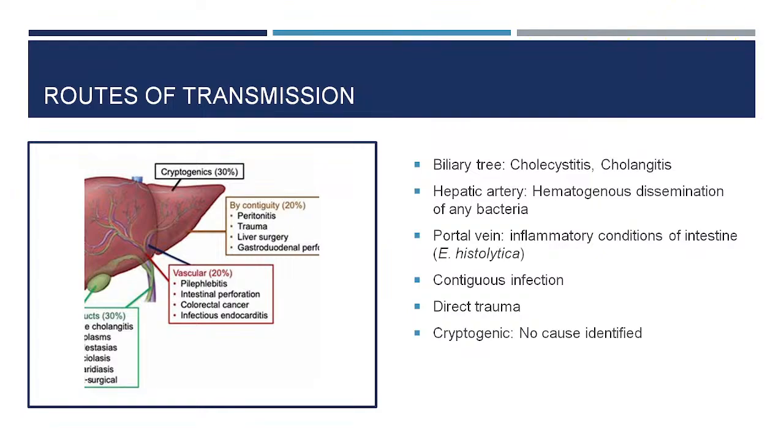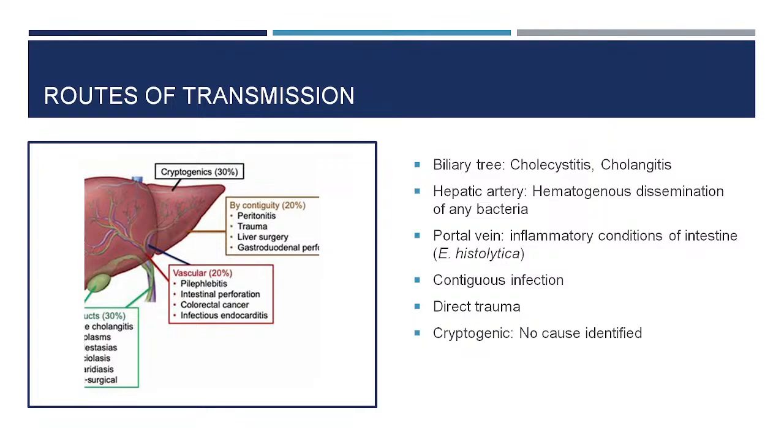So, what are the routes of transmission for causation of liver abscess? One is amoebic liver abscess, but you also have to think that there are other causes of liver abscess, and classically we differentiate them. A patient who comes with a liver abscess doesn't know whether it is from amoeba or something else. There are other bacterial causes also for liver abscess. So that entity we call pyogenic liver abscess, versus amoebic liver abscess.